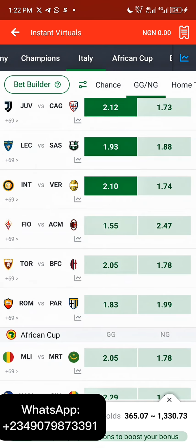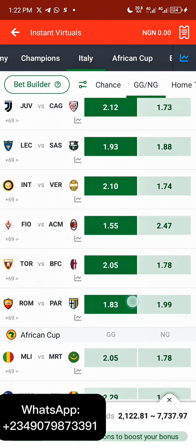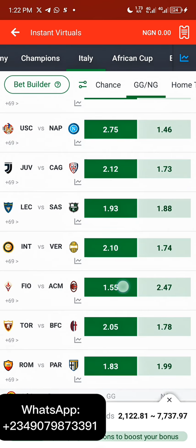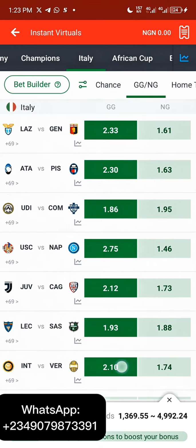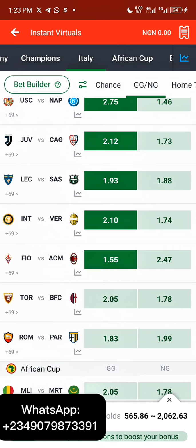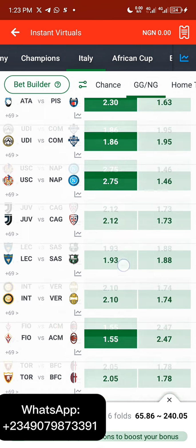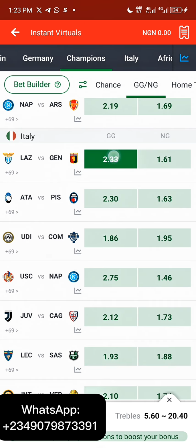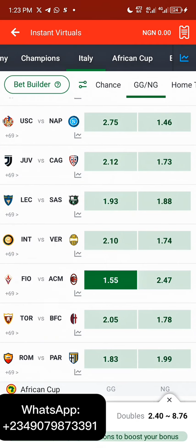So this is it. As you can see right now, this is the smallest odd right here. I think so. Let us look through closely. Yeah, that's the smallest odd. So let's unselect it. Let's select this one so we can keep it and know our smallest odd. So that's for that. Right now, as you can see, this is 1.55 odd.